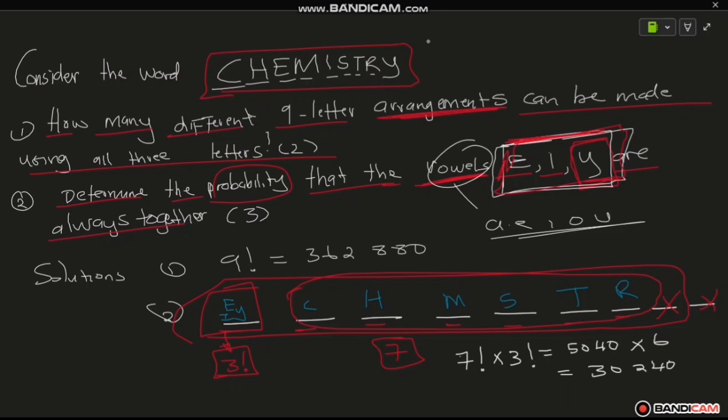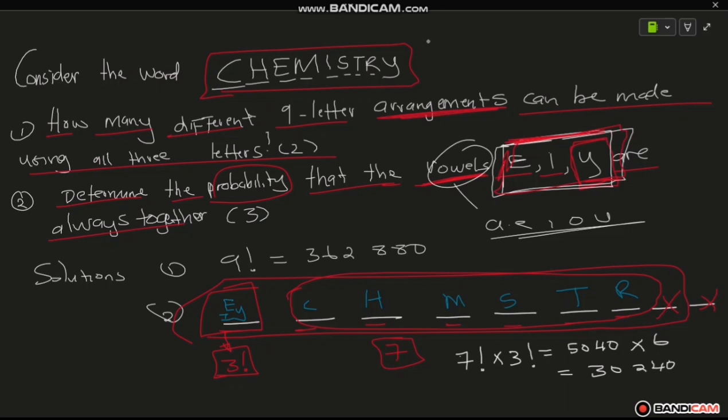The sample space is what? The different 9-letter arrangements in question 1, which is 9 factorial. Therefore, we're going to divide 30240 by the answer that we got in question 1. I hope that makes sense. The 9 factorial, which is 362880. I hope that makes sense, guys.